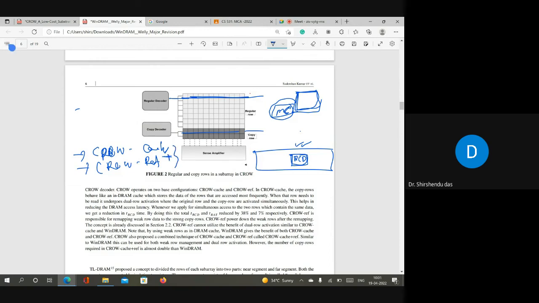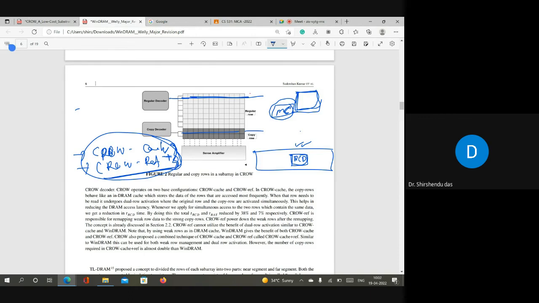Then with the combined version, In-DRAM and the combined version have almost similar advantage if the weak rows are fewer. But our paper is based on a different assumption. CRO assumes that weak rows are fewer. In our paper, we assume that weak rows are 8, or in future it may increase also. In such a case, our work is much better than this combined work, because the combined work is wasting too many rows from a DRAM as copy rows, right? So it is reducing the capacity, and WinDRAM is not doing this.